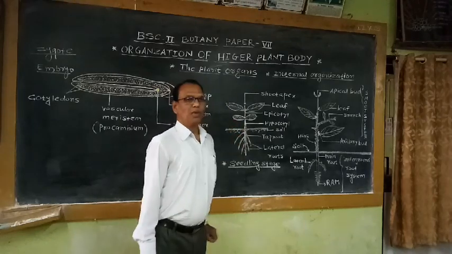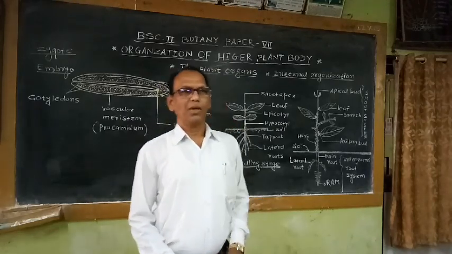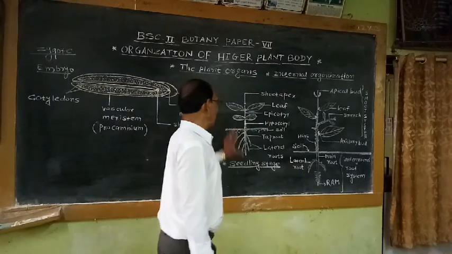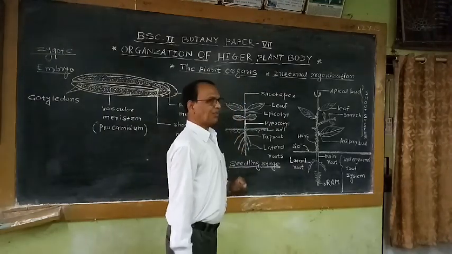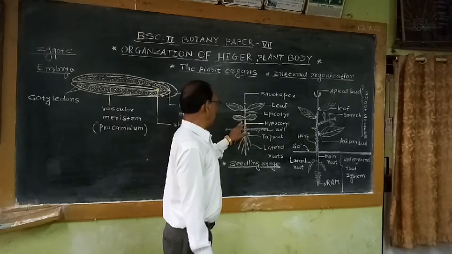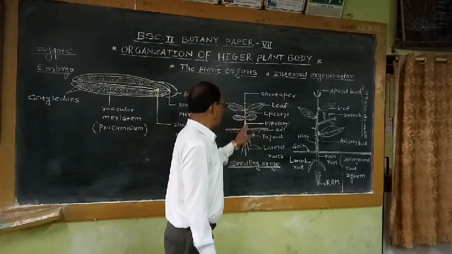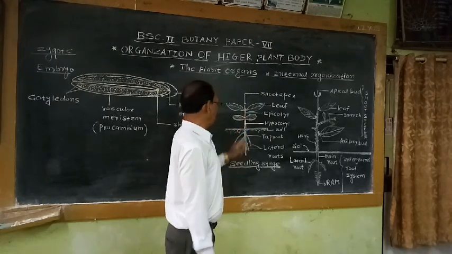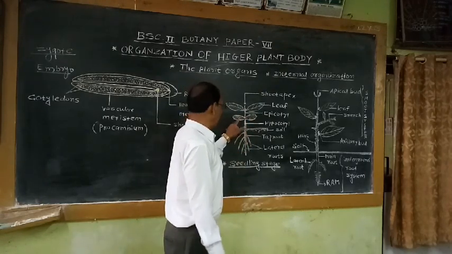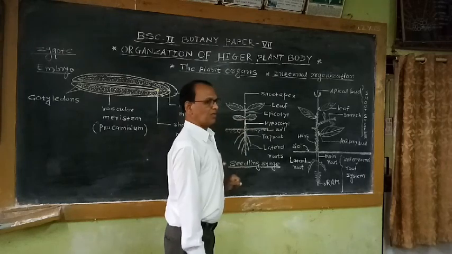Then the plumule comes out, and it develops the aerial shoot system. When the seedling is young, it shows the root shoot axis. In this root shoot axis, these are the original two cotyledons.